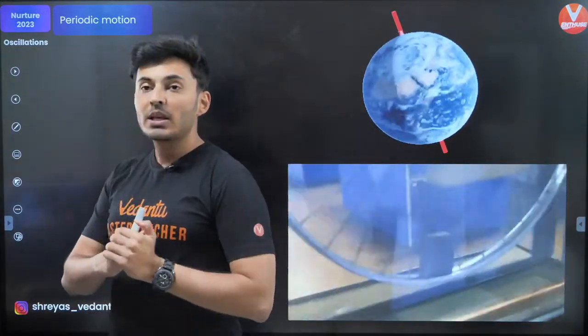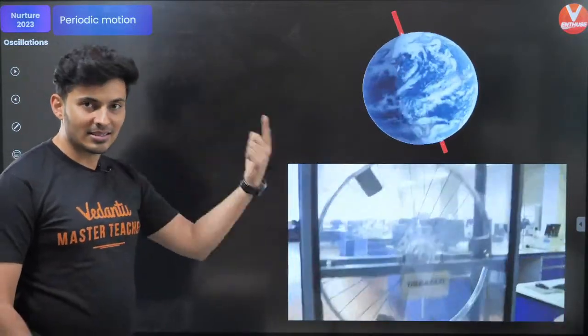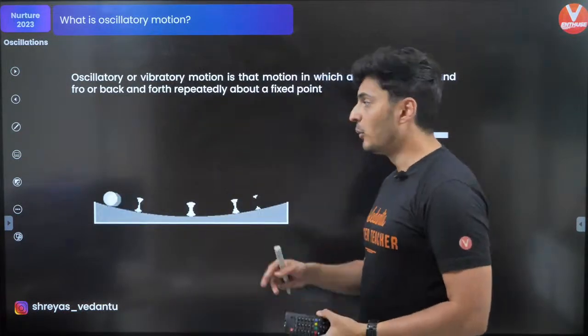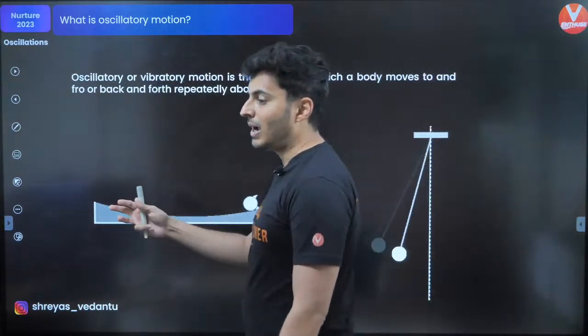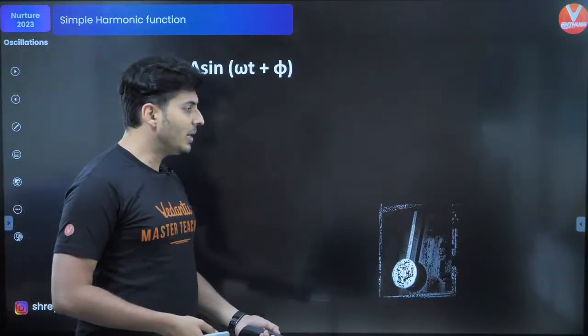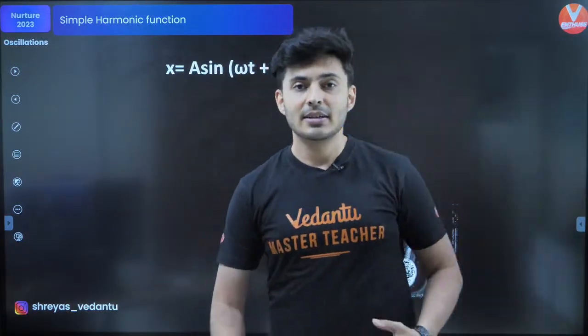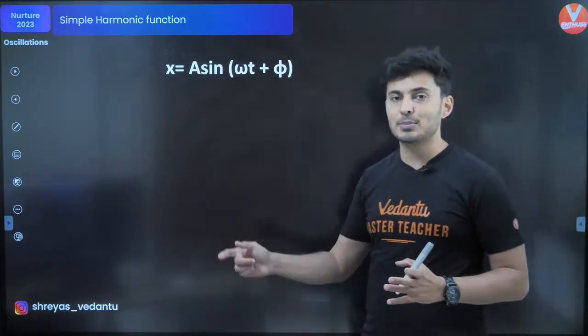Correct. Okay, so we all know what periodic motion is. A motion which repeats itself again and again. And we also know what oscillatory motion is. A motion which is to and fro. Like I keep walking back and forth in the class, that's an oscillatory motion. So simple harmonic motion, okay, so simple harmonic motion is a motion where it is oscillatory as well as it is periodic.